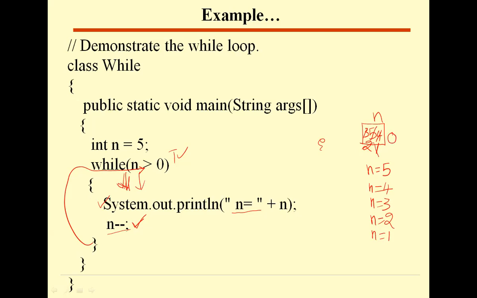The end of the loop is reached here. Again it goes back to the condition. This time it checks the condition, n greater than 0. What is the n value? 0. 0 greater than 0? No. This time it is false.